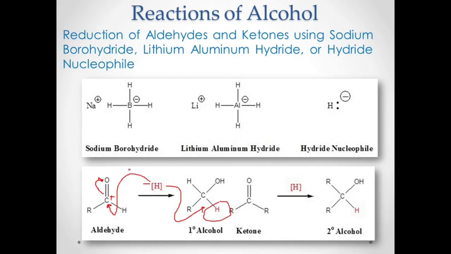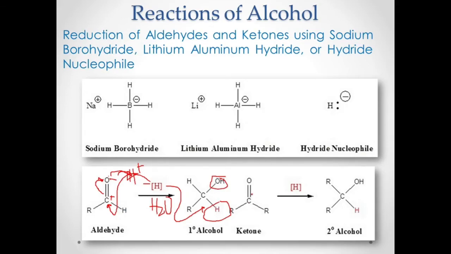If you have another source of hydronium ion, which is H plus, this reaction is accompanied by a proton donor. It could be water or an alcohol solvent. Because you have lone pairs there, this becomes negative, and that will attack the hydrogen to form an alcohol.